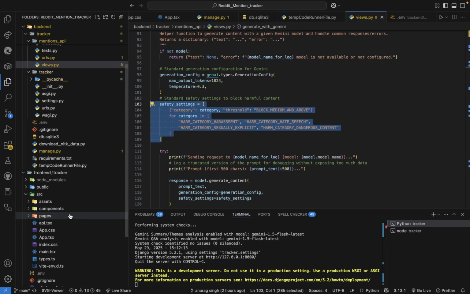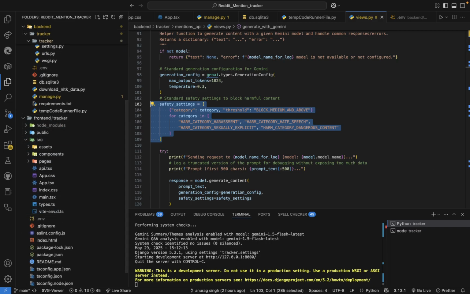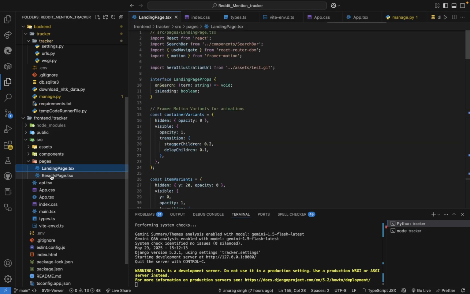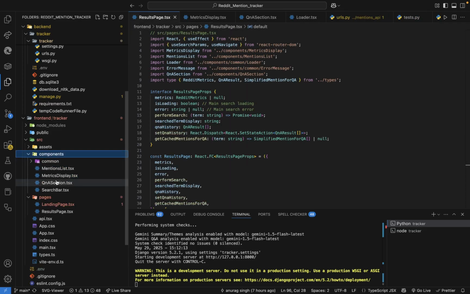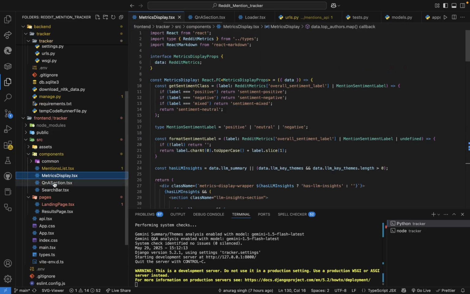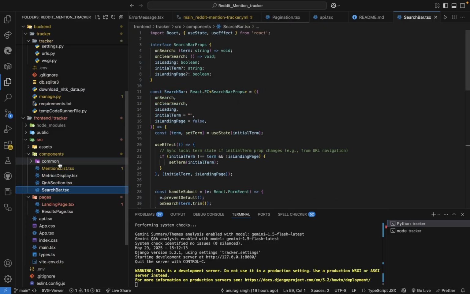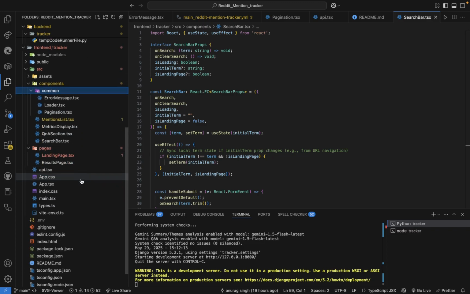So let's get into the front-end architecture code. In the front-end part, I have components like landing page, result page, and components like mention list, metric display, question and answer section, search bar, and some common ones like error message, loader, and pagination.